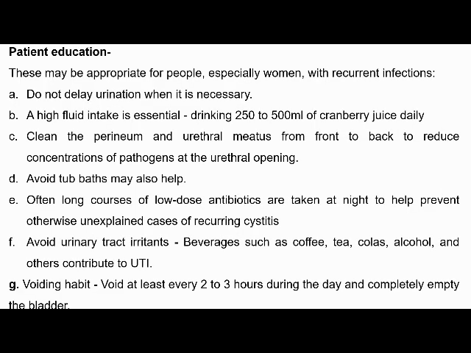And preventive measures. We have to provide proper education to the parents as well as to the child. Do not delay urination when it is necessary. Then fluid intake is essential. We can advise cranberry juice daily, 250 to 500 ml. Then clean the perineum and urethral meatus from front to back to reduce the concentration of pathogens at the urethral opening. Encourage them to take a shower rather than tub baths.